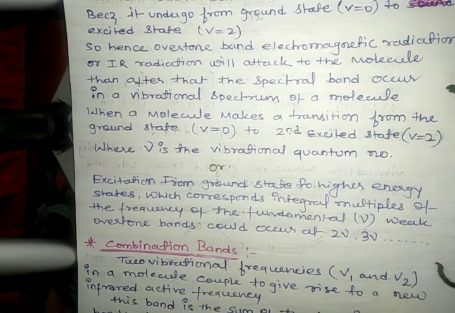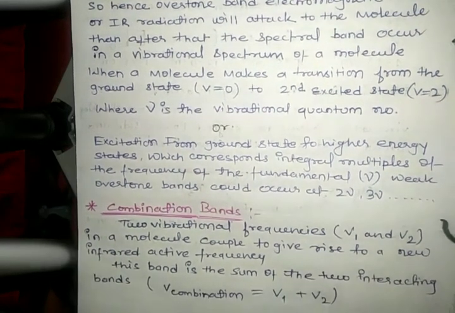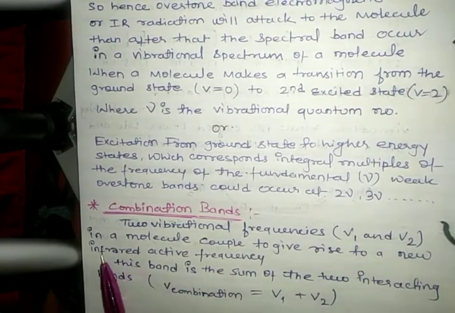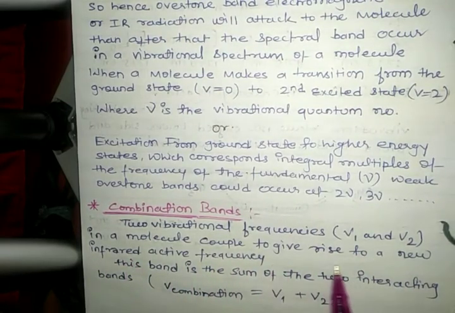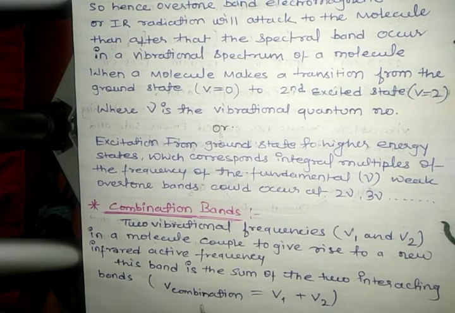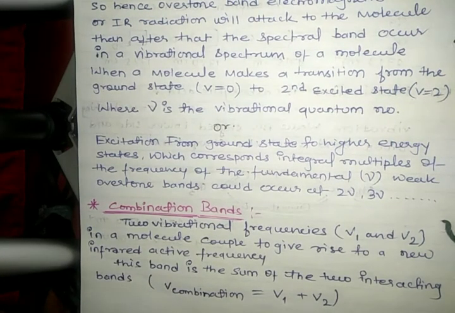Next, we see combination bands. In combination bands, two vibrational frequencies V1 and V2 in a molecule couple to give rise to a new infrared active frequency. This band is the sum of two interacting bands. It means a combination band is a sum of two interacting vibrational frequencies. So V combination is equal to V1 plus V2.